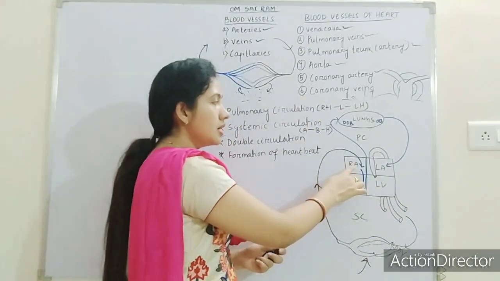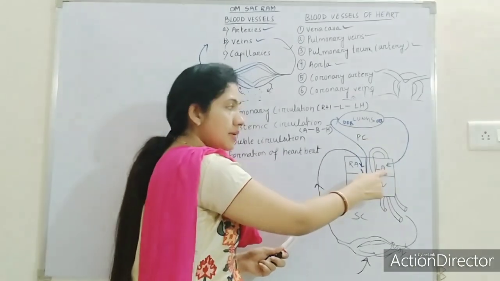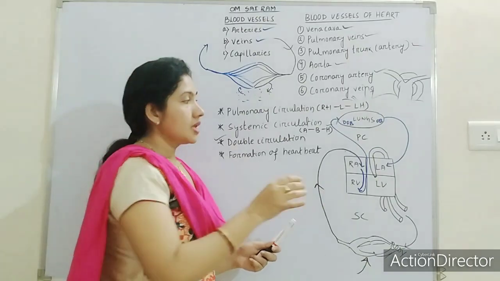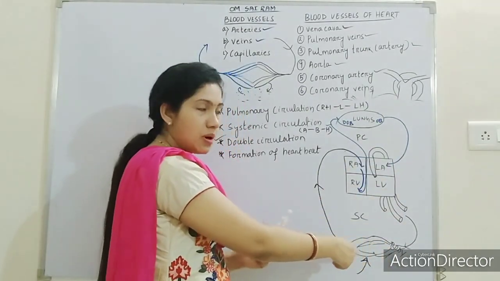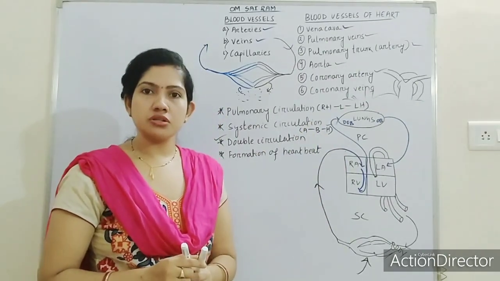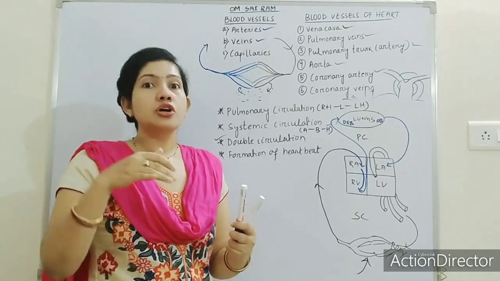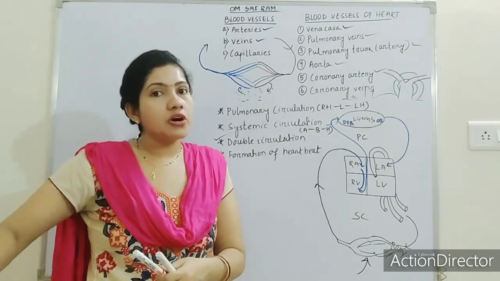From the right part of the heart to the lungs, then to the left part, this is pulmonary. Then from aorta to the body and from different parts of the body again to the heart, this is the what? Systemic circulation. So we can say heart to lungs is pulmonary, then heart to body is systemic.